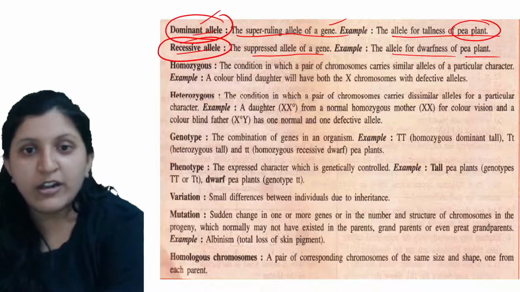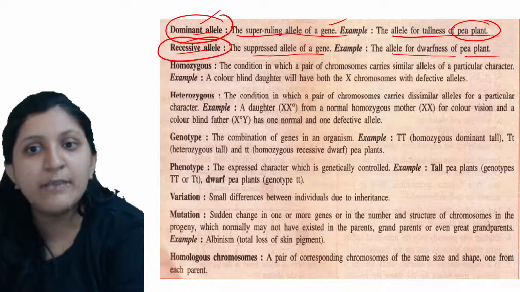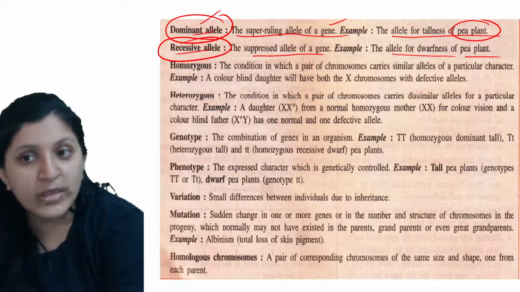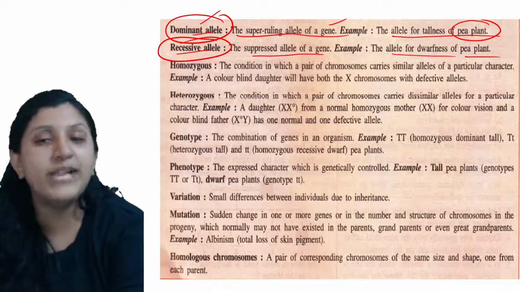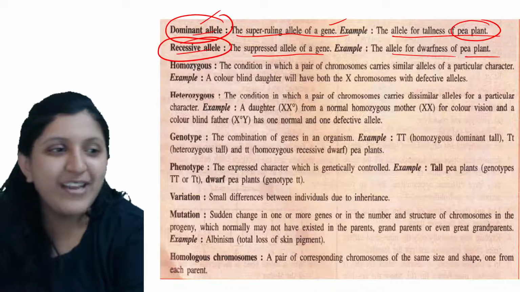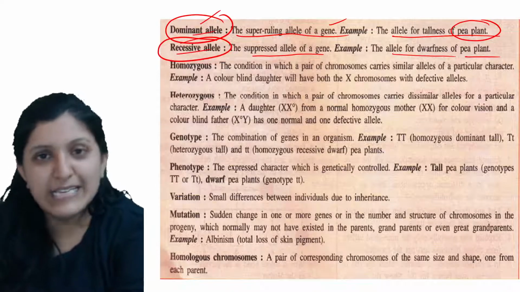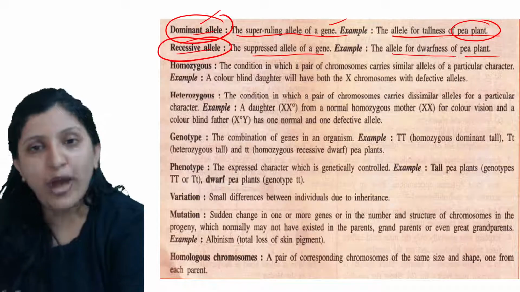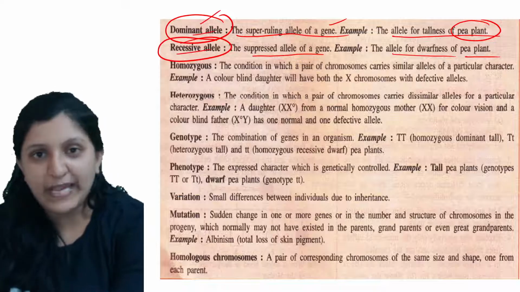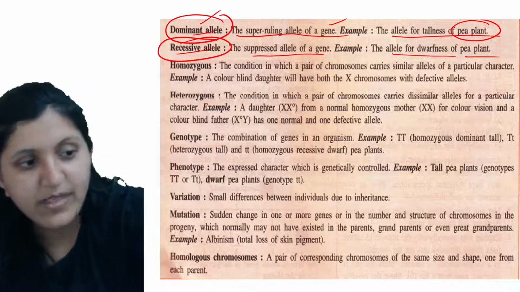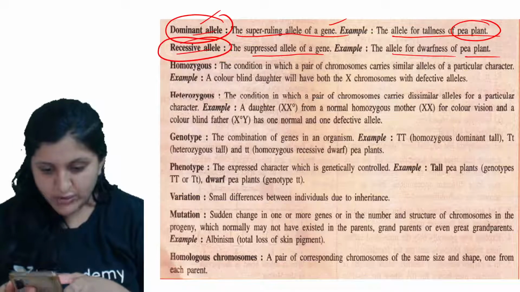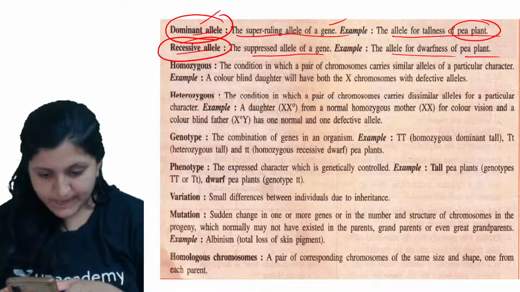Here they have given an example. A colorblind daughter will have both the X chromosomes with the defective allele, then only the female will get the disorder. Otherwise, a female getting a disorder with only one faulty chromosome is not possible. If both of them are expressing themselves, then only the disease can be seen.